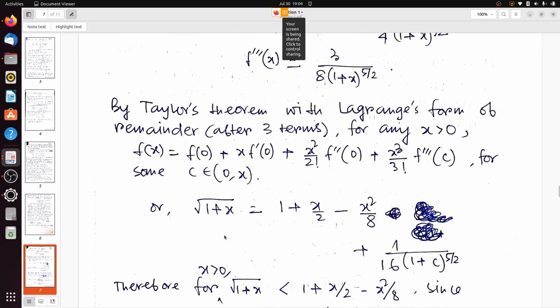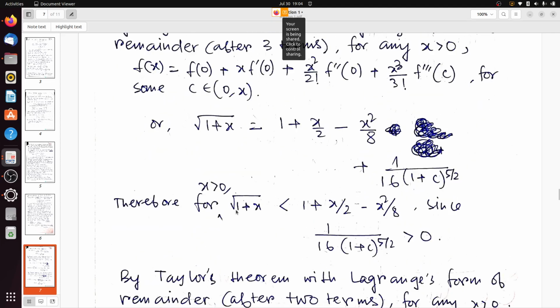So here we have just applied Taylor's theorem. It will be f of x equals f of 0 plus x into f prime 0 plus x square by factorial 2 into f double prime 0 plus x cube by factorial 3 into f triple prime c, where c is some point in between 0 to x.